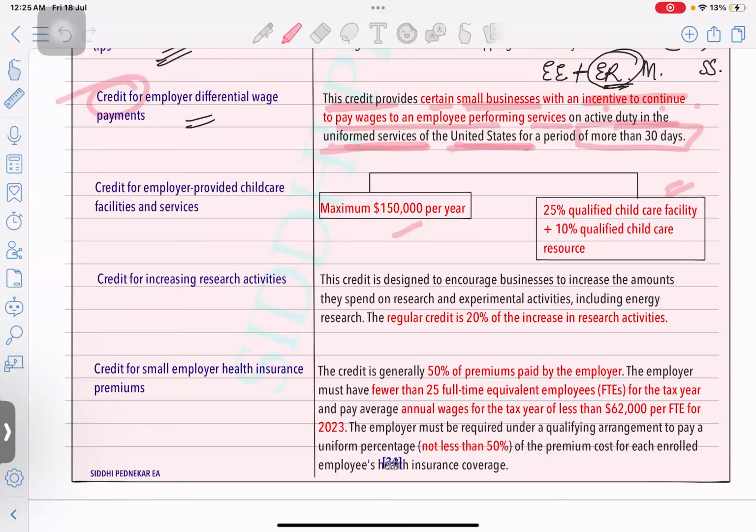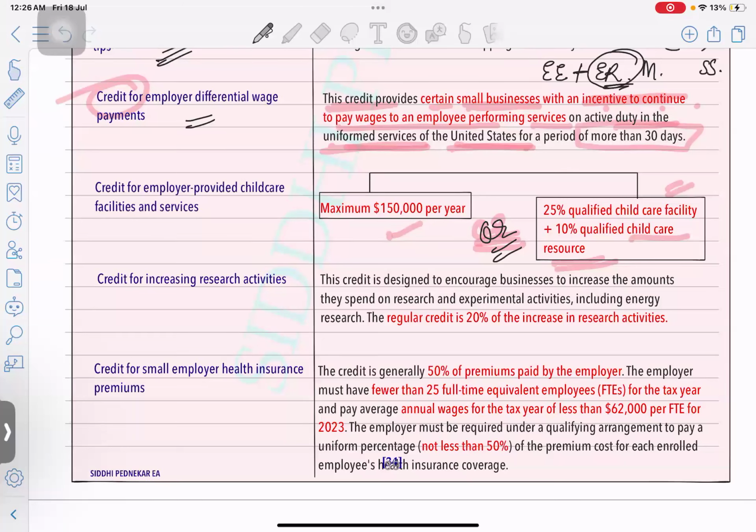And the second is 25% of the qualified childcare facility plus 10% of the qualified childcare resources. So this is the maximum, and this is the or option. You can just write it down somewhere here, or. Okay. Qualified childcare facility. Some employers, what they do, they are going to deposit the amount directly to the childcare facility. So take 25% of that deposited amount the employer is going to pay to the facility, plus 10% of the resources which are being used. So let's say the books and supplies, whatever material cost they are going to pay.